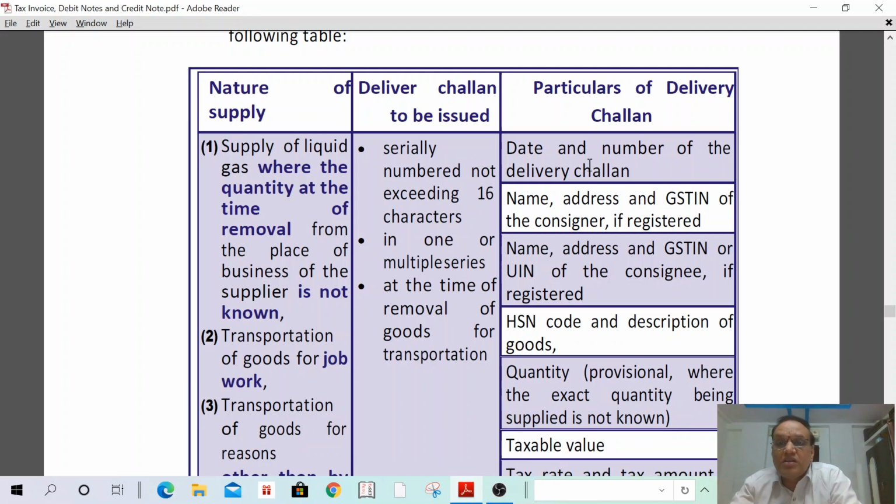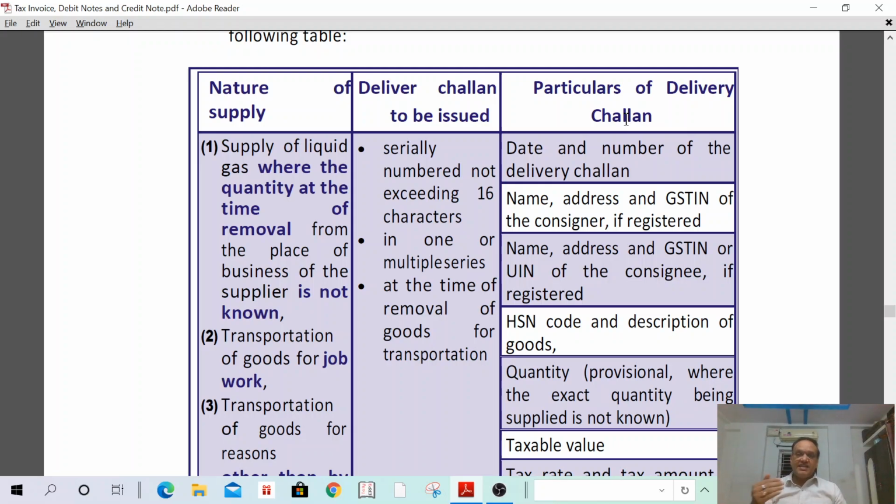Particulars of the delivery: what are the details we are going to mention in the delivery challan? Date and number of the delivery challan. Name, address and GSTIN of the consignor, if registered. Consignor means who is sending the goods. Name, address and GSTIN or UIN of the consignee, if registered. Consignee means who is receiving the goods.